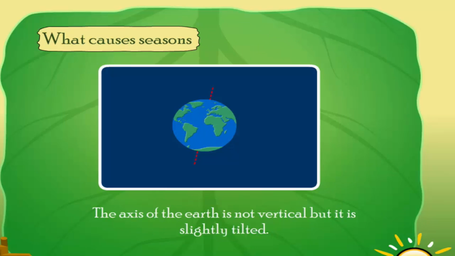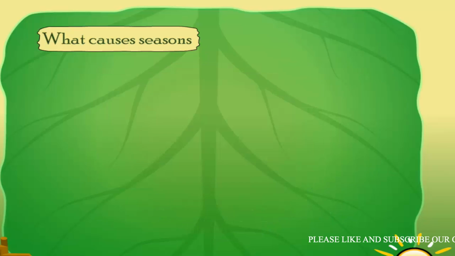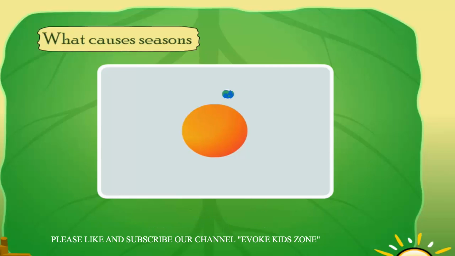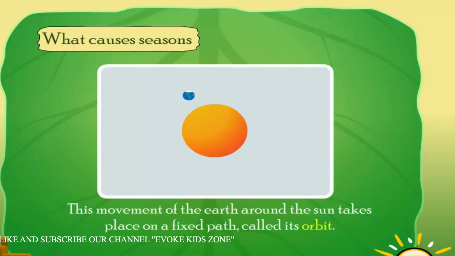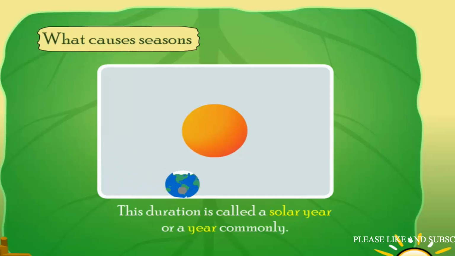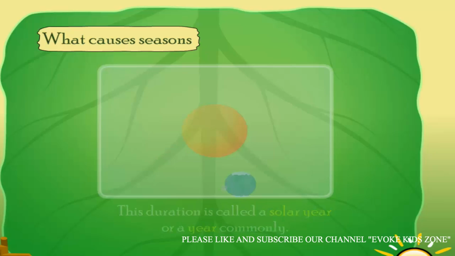The axis of the earth is not vertical, but it is slightly tilted. Besides spinning on its axis, the earth also moves around the sun. This movement of the earth around the sun takes place on a fixed path called its orbit. The movement itself is called revolution. This duration is called a solar year or a year commonly.